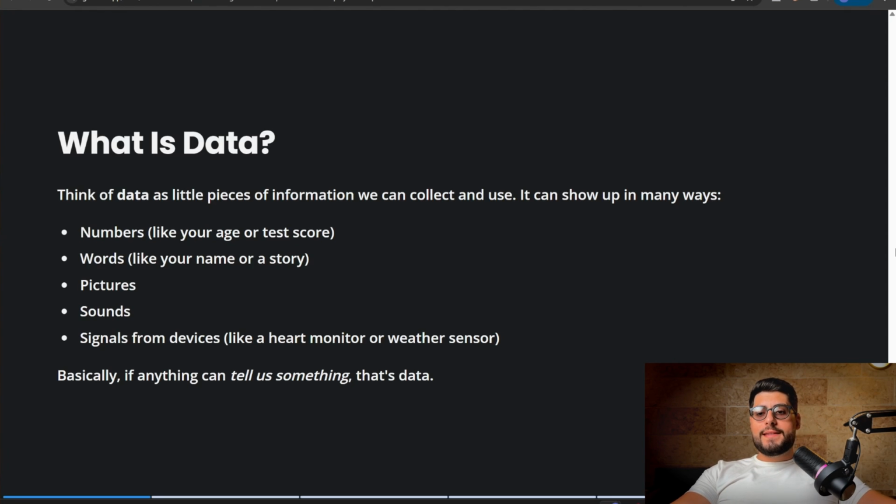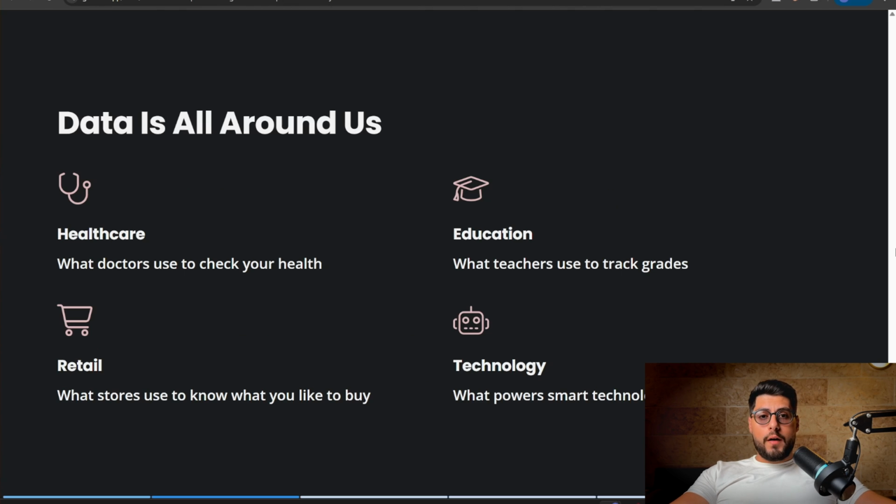So, what is data? Think of data as little pieces of information we can collect and use. It can show up in many ways: numbers, words, pictures, sounds, and signals from devices. Basically, if anything can tell us something, that's data. Data is all around us. What doctors use to check your health, what teachers use to track grades, what stores use to know what you like to buy, and what powers smart technology like AI.